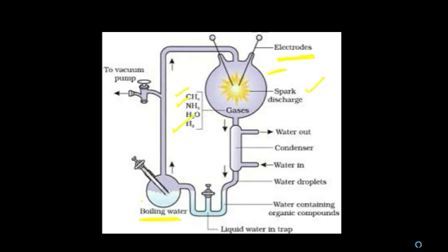After that, the water vapor passes through this tube and reaches the U-tube. When it reaches there, it gets condensed and forms a solution in the U-tube. They repeated this experiment for a week. Then they analyzed the collected water in the U-tube. There they found a number of organic substances, mainly amino acids like glycine, alanine, beta-alanine and aspartic acid.